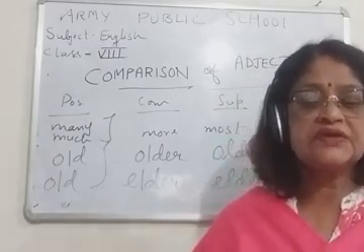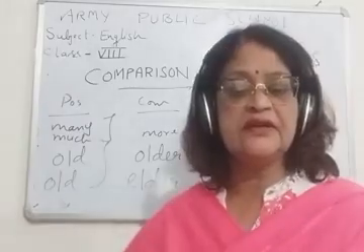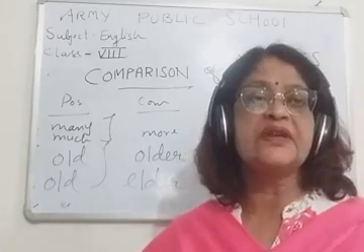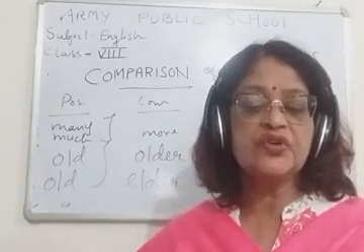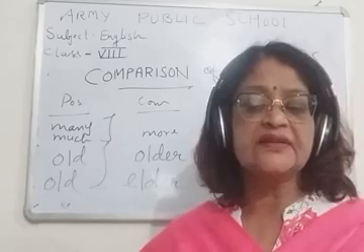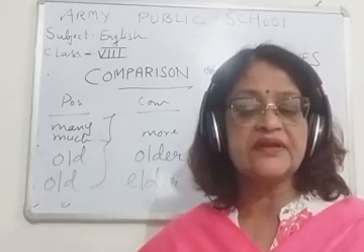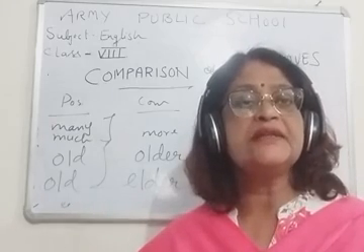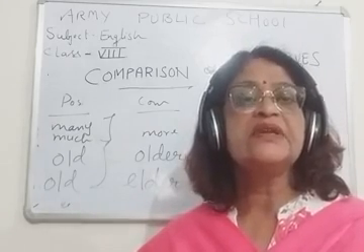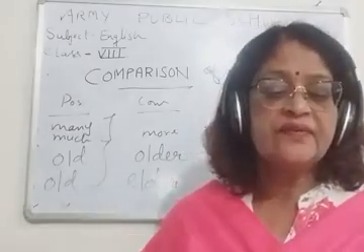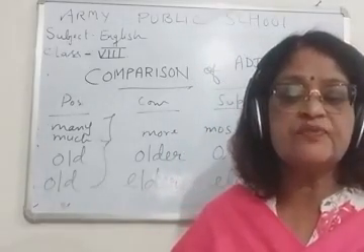Now, children, if I write here, he is more taller than his brother, then children, this would be wrong English. The correct English will be, he is taller than his brother. Then children, he is the most best boy in the class.